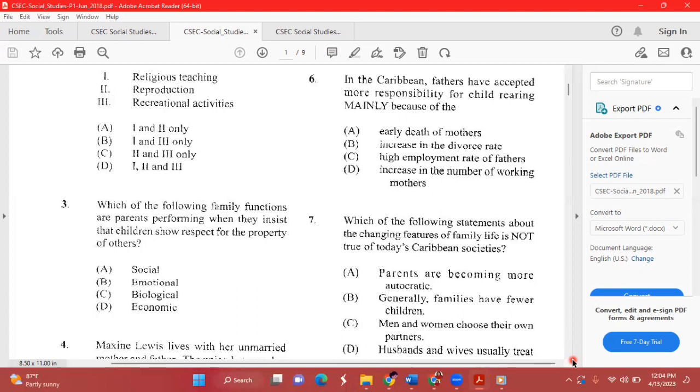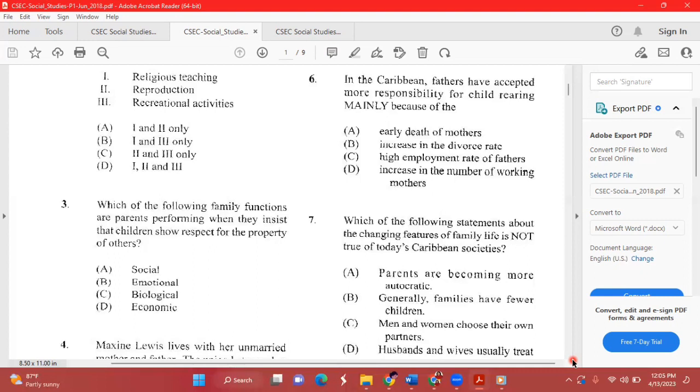Now, the answer here to note, it states that when parents are performing, they insist that children show respect for property of others. So through socialization and interacting and upbringing with that child, the child will automatically know that it is the right thing to do when you show respect for others. So it is the way in which they are actually socialized in that sense.